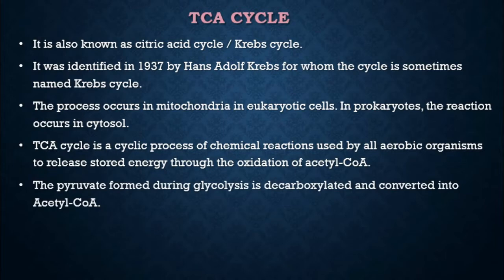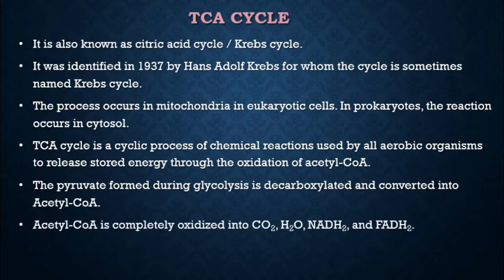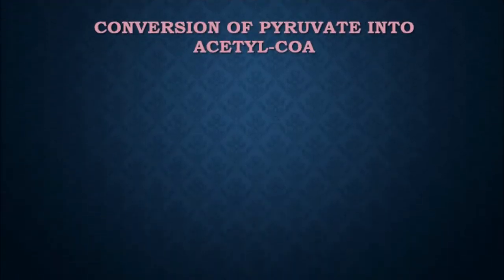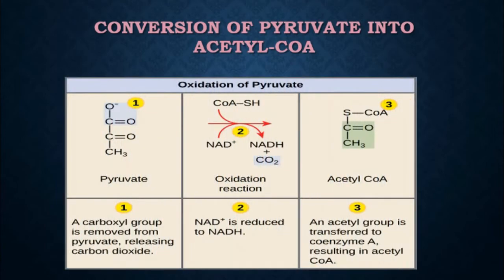The pyruvate formed during the glycolysis will be decarboxylated and converted into acetyl-CoA. Then the acetyl-CoA is completely oxidized into carbon dioxide, water and the enzymes we saw previously, that is NADH2 and FADH2. It is a key metabolic pathway. It connects metabolism of carbohydrate, fat as well as protein. Let us see the conversion of pyruvate into acetyl-CoA.